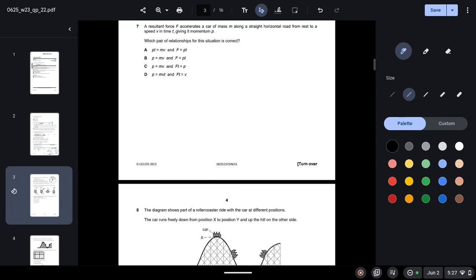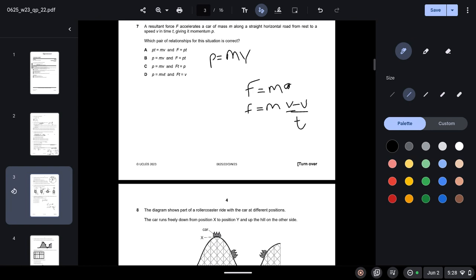Resultant force F accelerates a car of mass m along a straight horizontal road from west to a speed v in time t, giving it momentum p. Which pair of relationships for the situation is correct? So we know the formula for momentum is mv, and if we take this formula, F is equal to ma, and instead of acceleration we write it as v minus u over t, where v is your final velocity, u is your initial velocity, and t is your time.